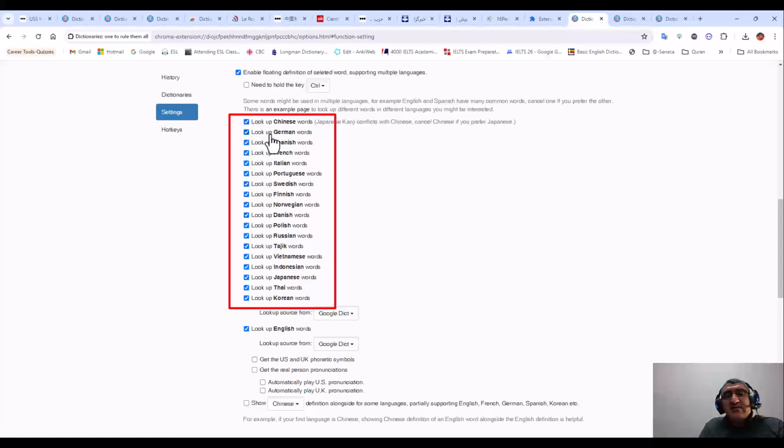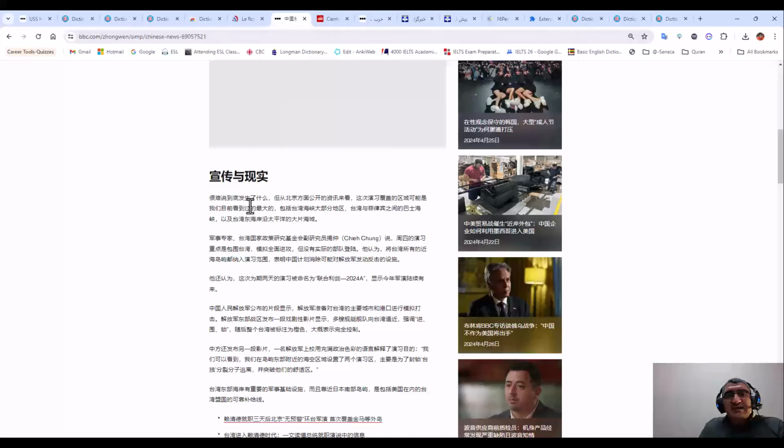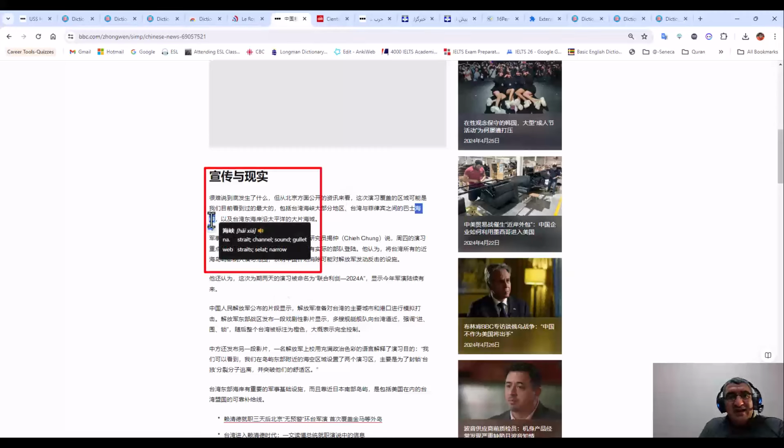And it is good because when you are working, even in Chinese, when I click here, it automatically brings the definition. I should refresh. Yes, and then double click it, and it will give the pronunciation and the meaning. Again, I click here. Okay, you see?